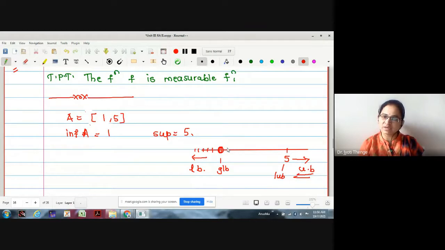If I add this, somewhere here I am plotting a point. Whether this new point, GLB plus some positive epsilon, will be a lower bound.